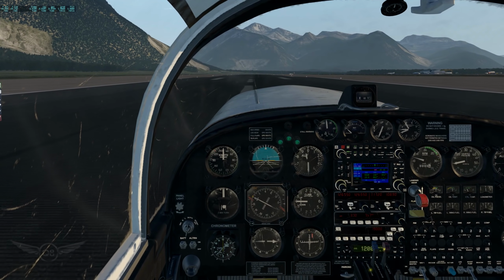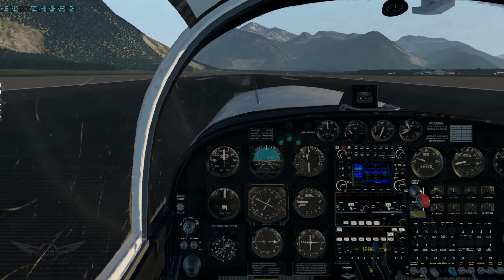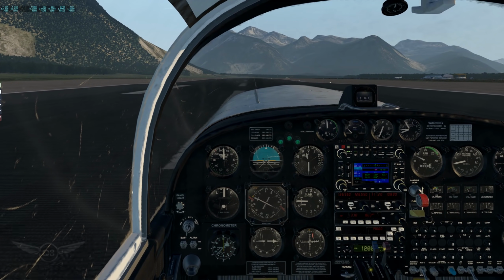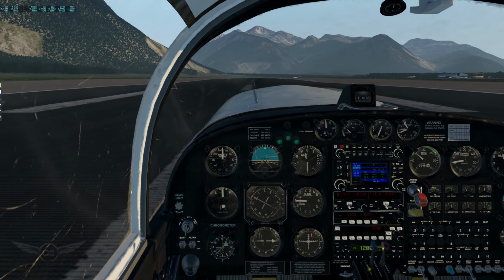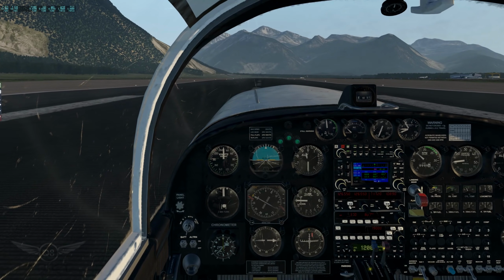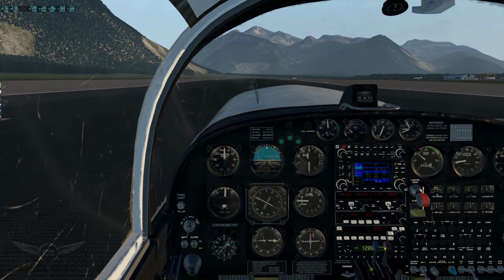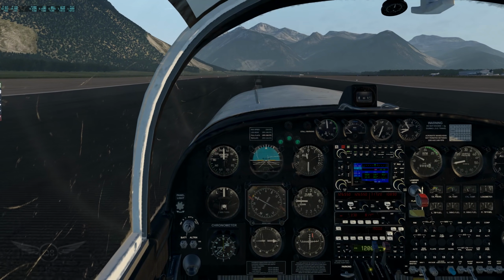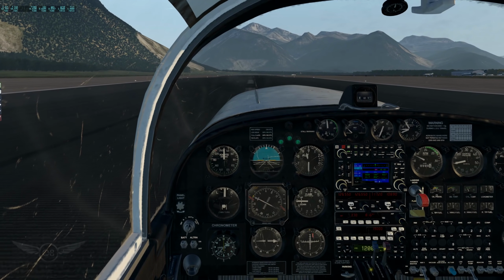So it will really put the sim to the test. It will put your PC to the test. It's going to really strain your system because everything needs to work at maximum power. Your CPU, your GPU, everything needs to work very, very hard to render the scene.